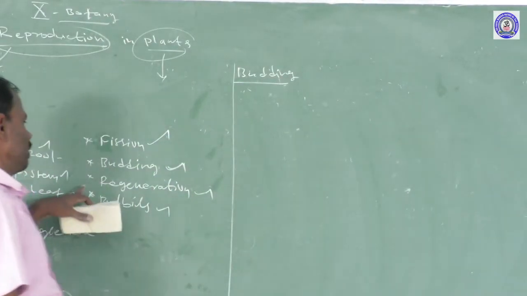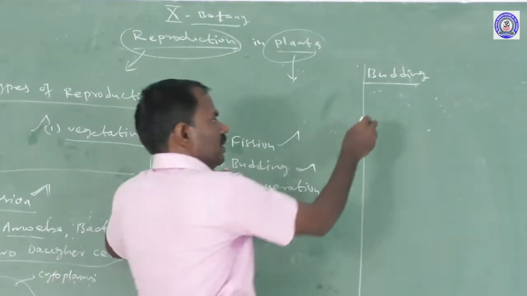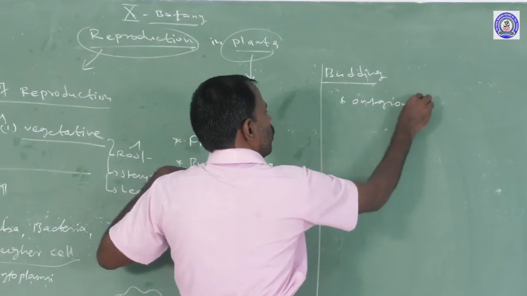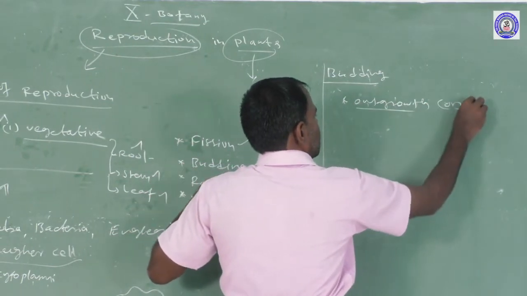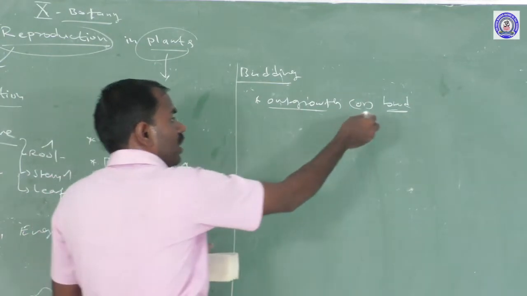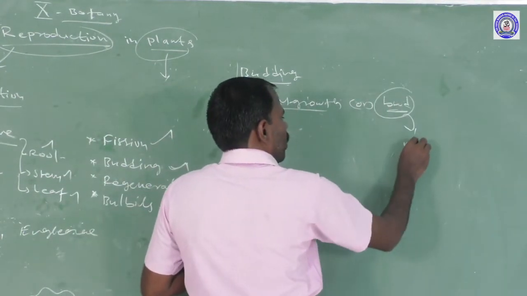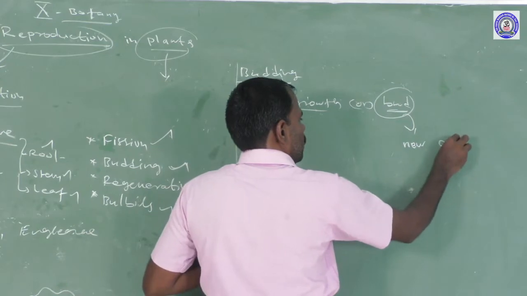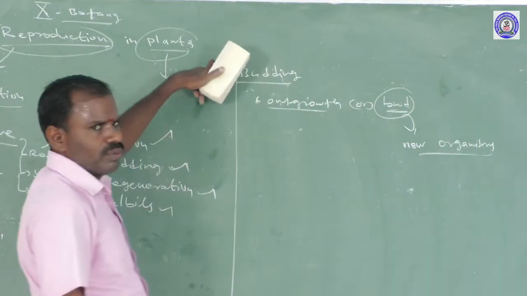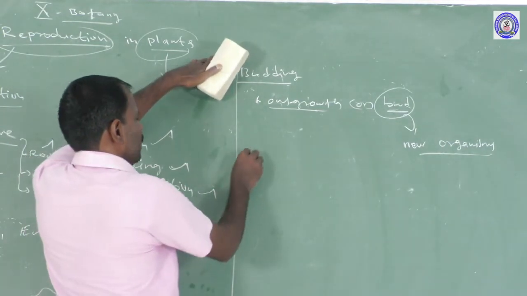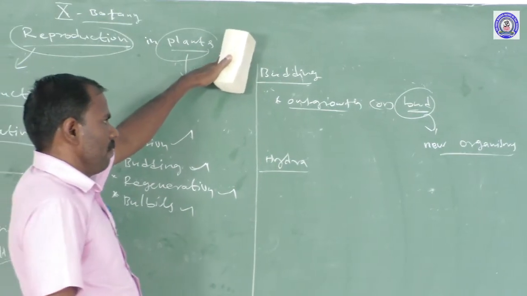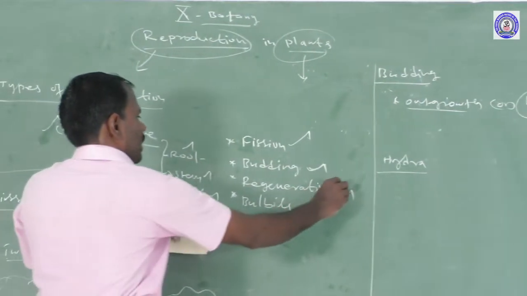In parental bodies an outgrowth may develop, a bud formation. This bud develops into a new organism. That is called the budding process. Example: Hydra.